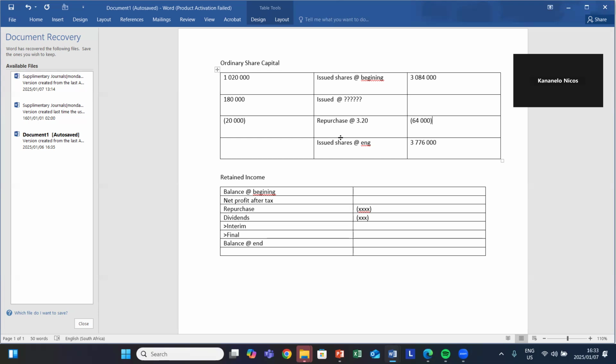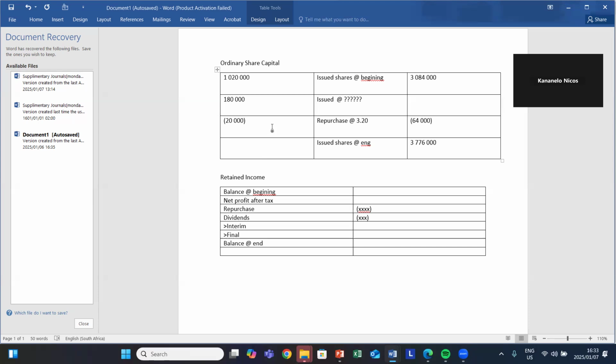So at this point, you can simply calculate. We have two unknowns. Let's start with the number of shares that we had at the end of the year. We'll start by saying shares issued at the beginning, plus issued shares, minus 20,000. And then we'll get the shares at the end.